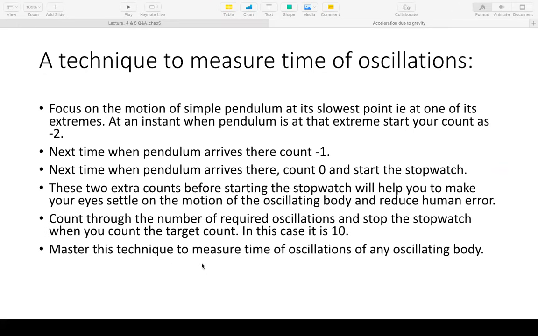So master this technique to measure time of oscillations for any oscillating body. You might in future do any other experiment which requires you to take the time period of oscillation for all different kinds of periodic motions. You should always do it this way.